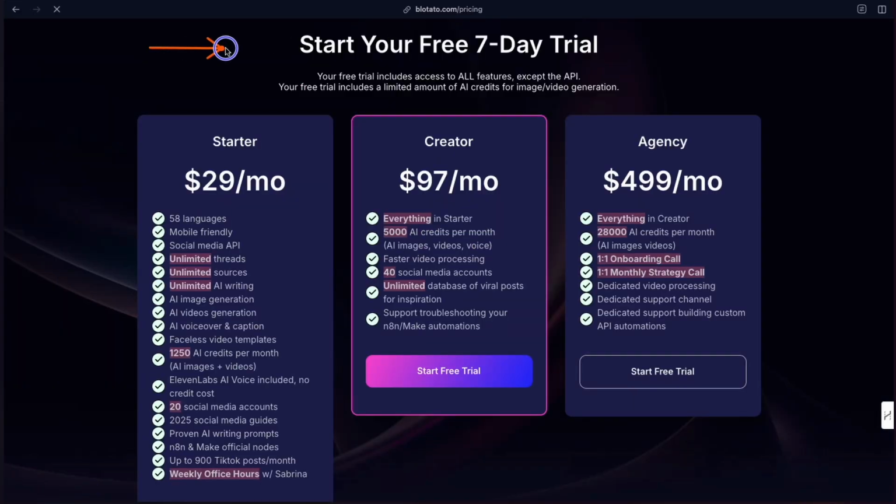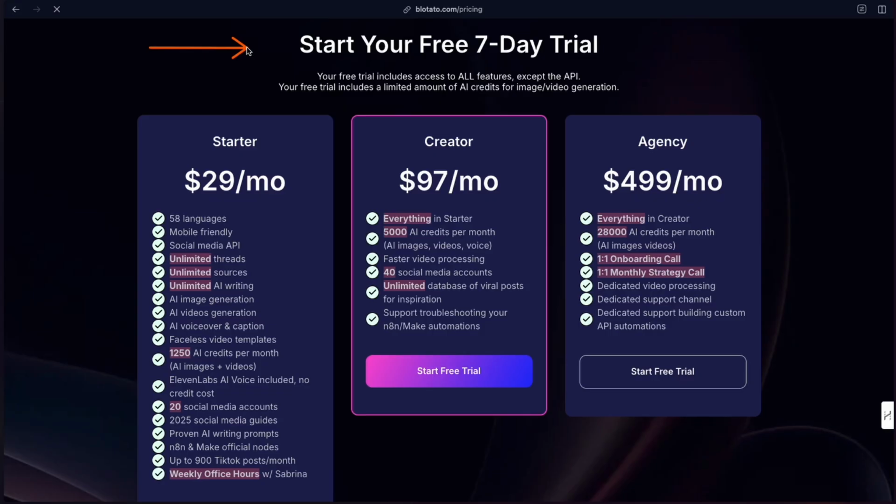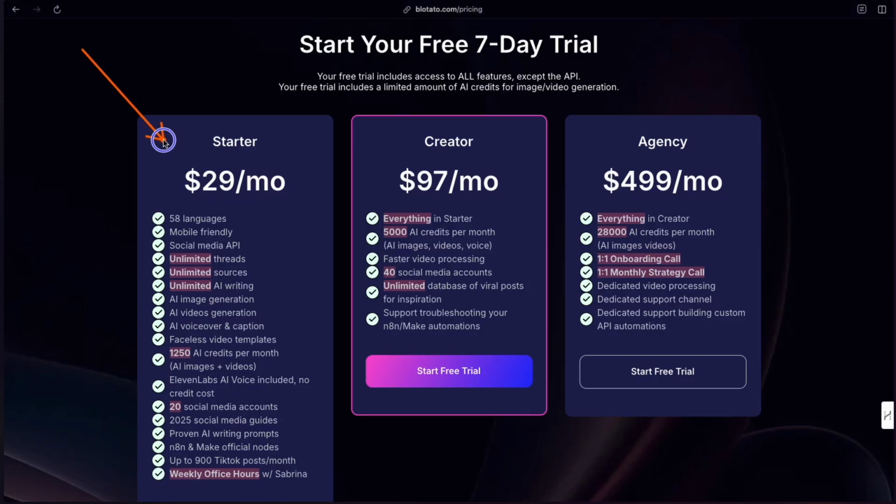Now, you do have a 7-day trial to get started, so you can cut your teeth and see what this is all about without going further. But it's pretty affordable, $29 per month. You're going to pretty much get everything you need to get started. You only need more money if you're really going very, very large on this. And depending on what you're trying to do with your social media, that's not always the best recommended route. You want to be authentic. You want to be true. You want to post like a human.